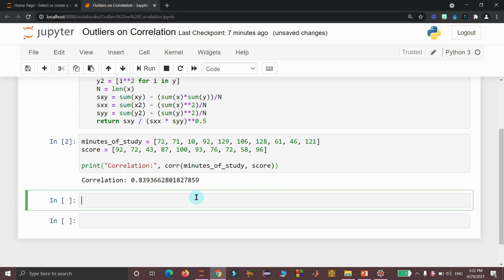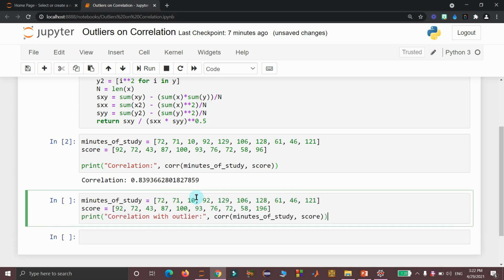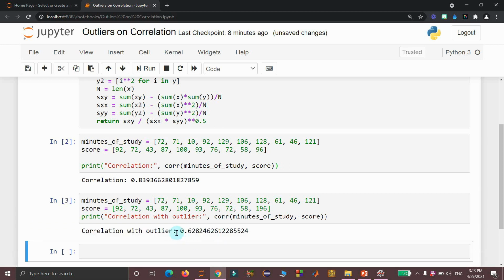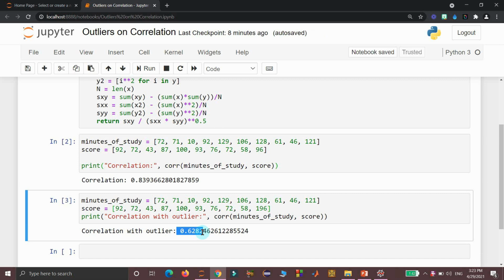Now I am considering the same variables but with an outlier in it. Here the outlier is 196. Instead of 96, it is recorded as 196. Because of this outlier, we will see what the effect is on the correlation coefficient. I am running this cell. Now the correlation coefficient is reduced to 0.282. So obviously, you can say there is some effect on the correlation coefficient because of the outlier.